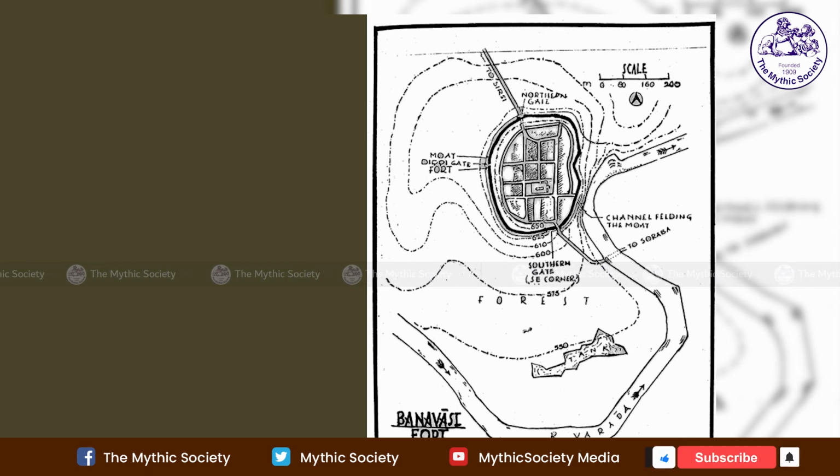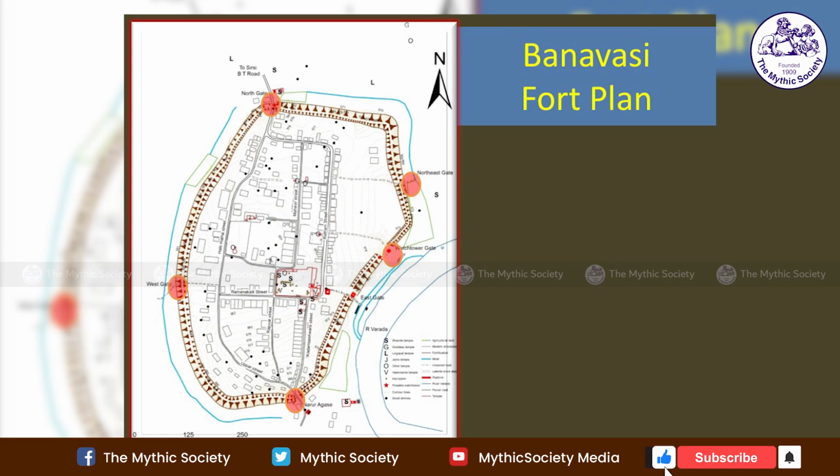This is the fort of Banavasi. This is a map I borrowed from Uttara, a student of Michigan University, who has prepared the map. You can see the important gates, North Gate and South Gate. Originally these two were the original gates, and there are also small wicket gates. The Northeast Gate and Watchtower Gate are also there, and a West Gate. All the gates lead to the center of the place, where the Madhukeshwara temple is.